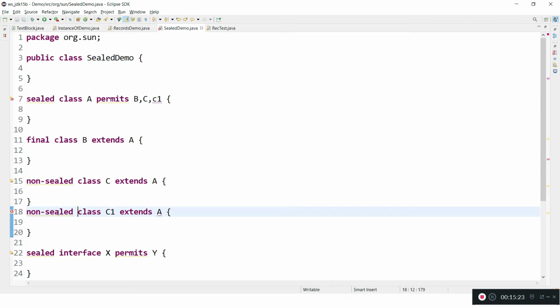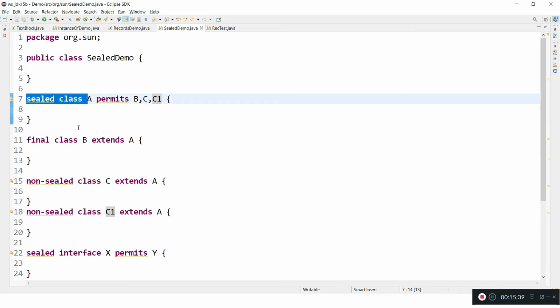Like this you have to write, and extend C. So this is how you have to write. Hope you understood the concept of sealed classes. Let me explain one more time to avoid confusion. Let's say you want to declare class A as sealed, which means you want to restrict your class from being implemented by other classes.